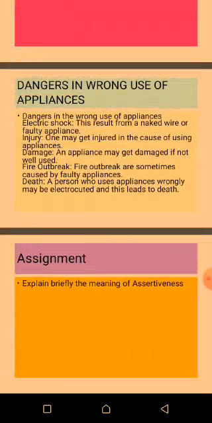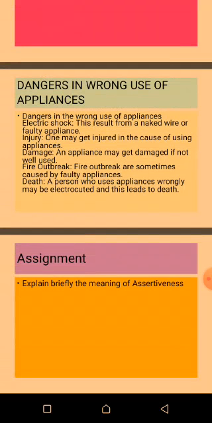Lastly, we saw another subheading on dangers in wrong use of appliances. We say home appliances, if they are wrongly used, could lead to electric shock. We have also seen that it can lead to injury of a person. A home appliance can inflict injury on somebody if it is wrongly used.